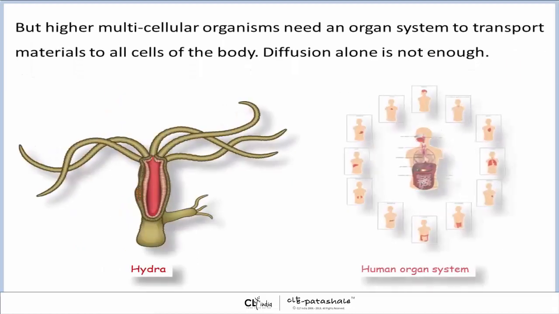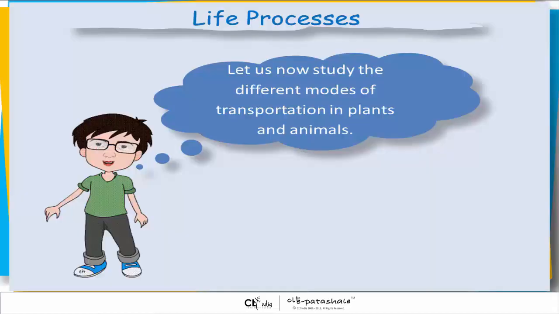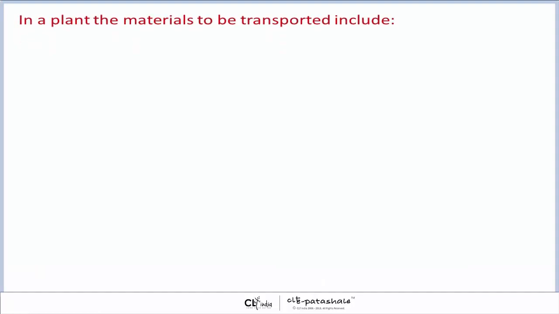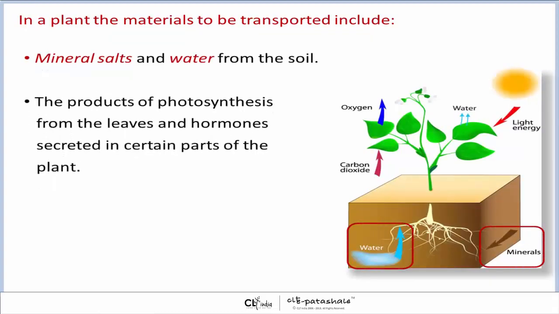But higher multicellular organisms need an organ system to transport materials to all cells of the body. Diffusion alone is not enough. Let us now study the different modes of transportation in plants and animals. In a plant, the materials to be transported include mineral salts and water from the soil, the products of photosynthesis from the leaves, and hormones secreted in certain parts of the plant.